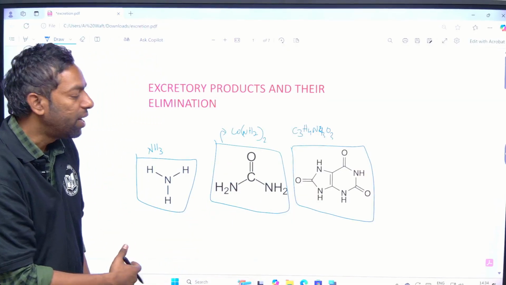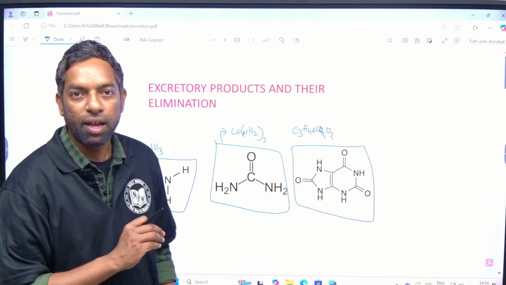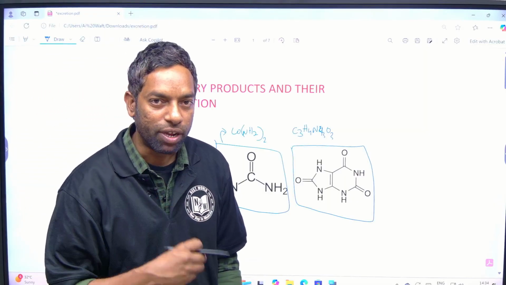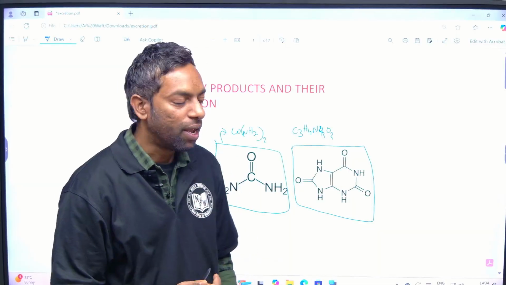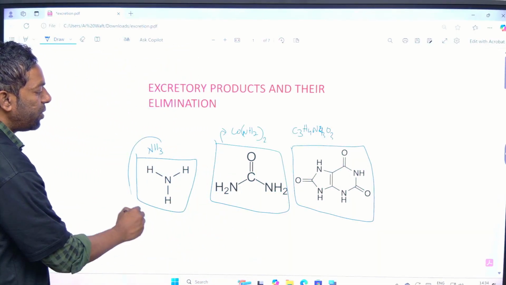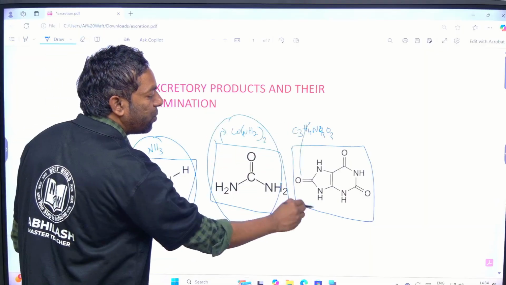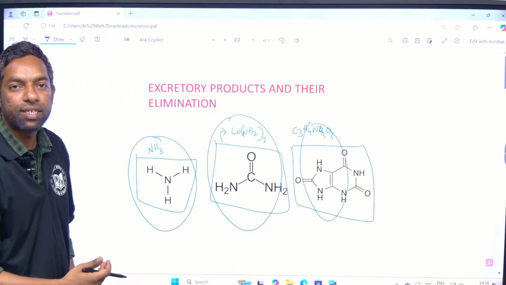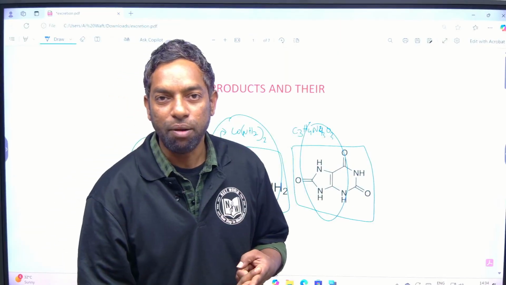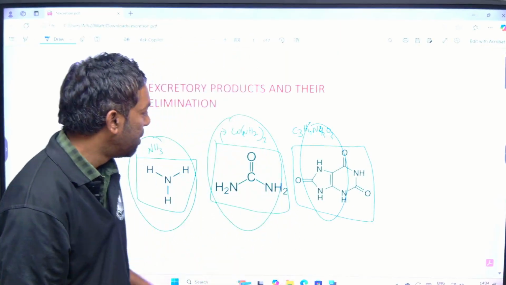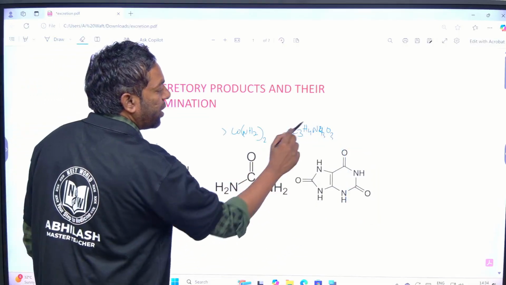These are mainly nitrogenous waste. The waste produced from the metabolic activity is called metabolic waste. So these nitrogenous wastes are metabolic waste. In this chapter, we are going to discuss how ammonia is produced in metabolism and how ammonia is converted into urea and uric acid, what the waste products are, how they are eliminated and how they are made. Mainly we discuss these three products: ammonia, urea and uric acid.